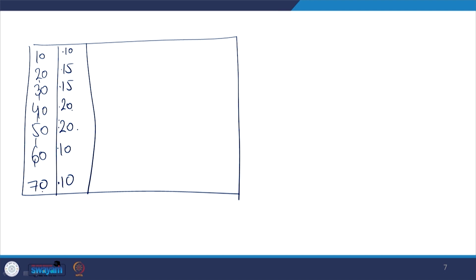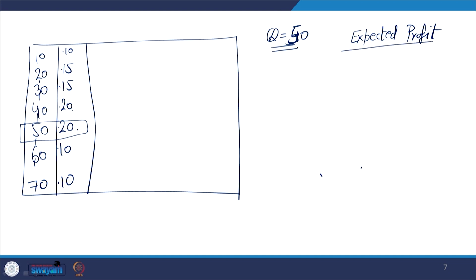Our answer came that we should stock Q equals to 50, sorry, Q equals to 50, that is the answer we got. Now, for this label, you can calculate the expected profit. This is an exercise we would like to do: what is the expected profit when Q equals to 50.